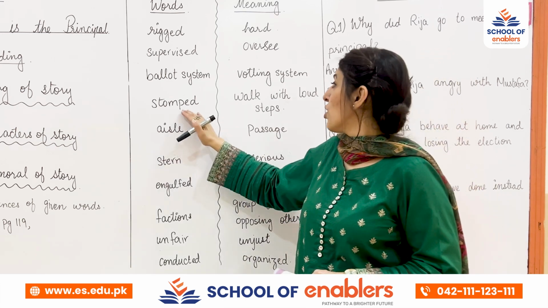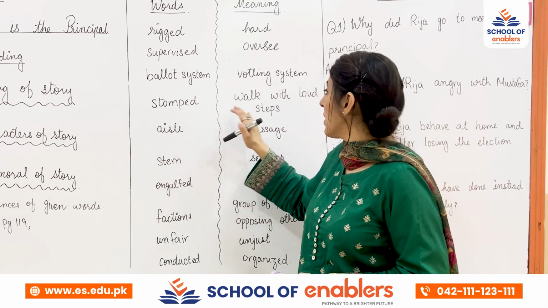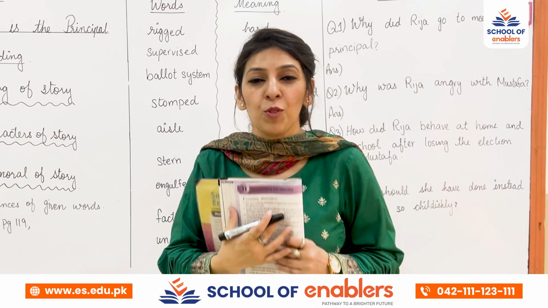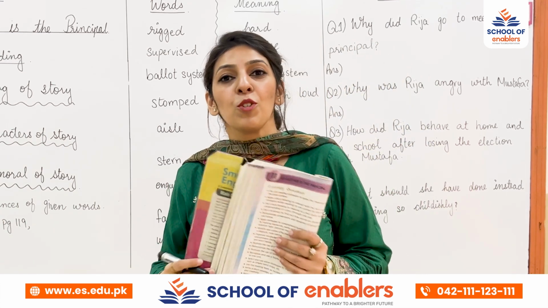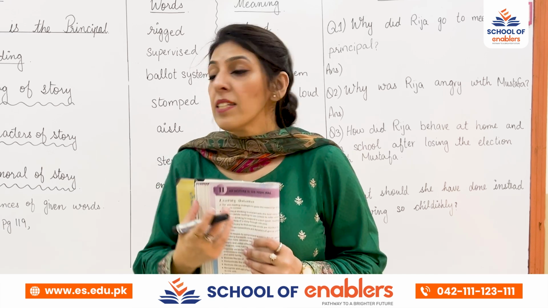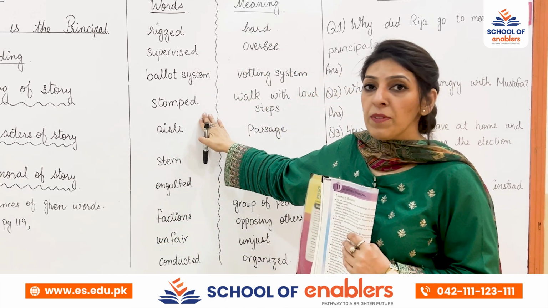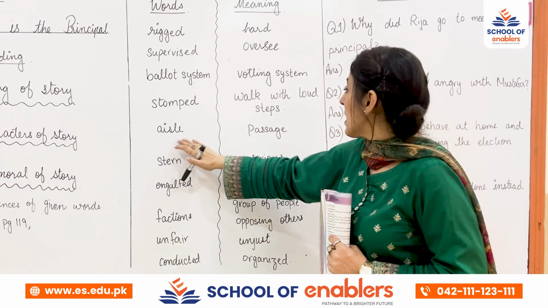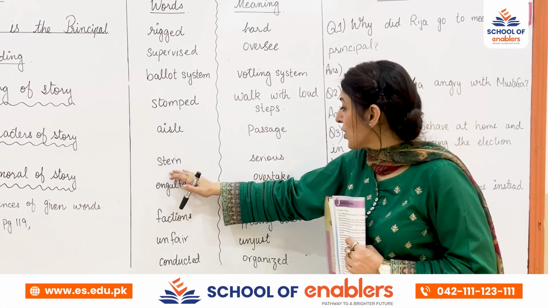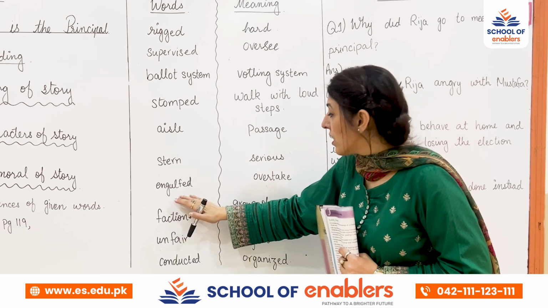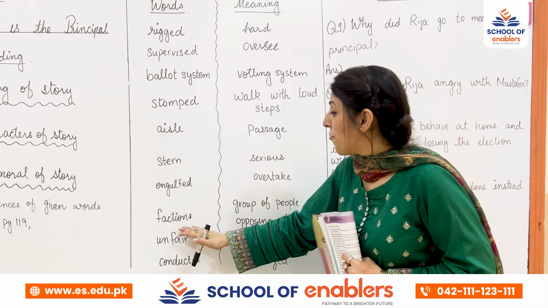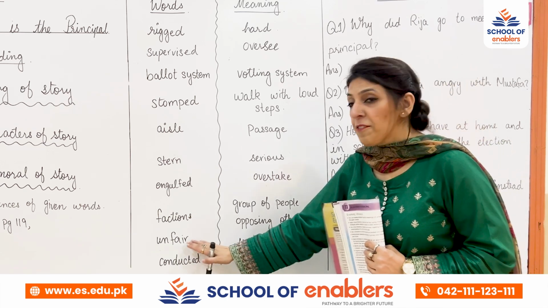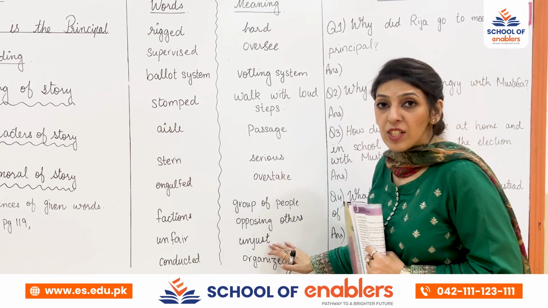Then stomped. Stomp means to walk with loud steps. When you feel anger, or you are angry with somebody, usually students or kids start walking like that, stomping their foot. Easy passage. Stern means serious. Overtake. Factions mean groups of people opposing others. Unfair means unjust.